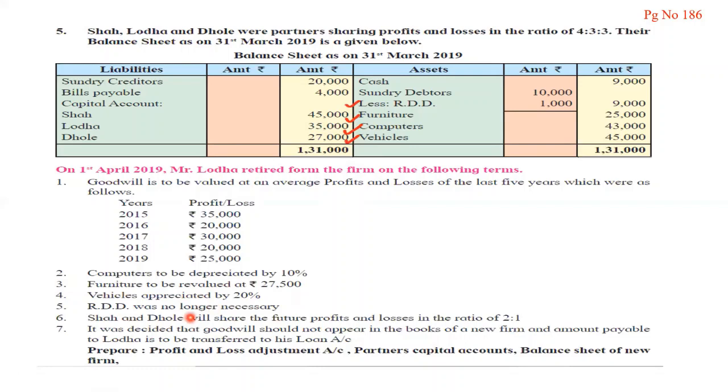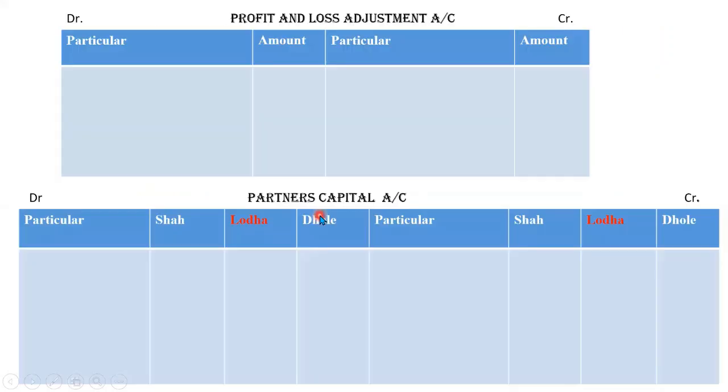Shah and Dhole will share the future profits and losses in the ratio of 2:1. It was decided that goodwill should not appear in the books of the new firm, and the amount payable to Lodha is to be transferred to his loan account. So we have to raise this goodwill and write it off as it is written in point number 7. Let's start with the question.